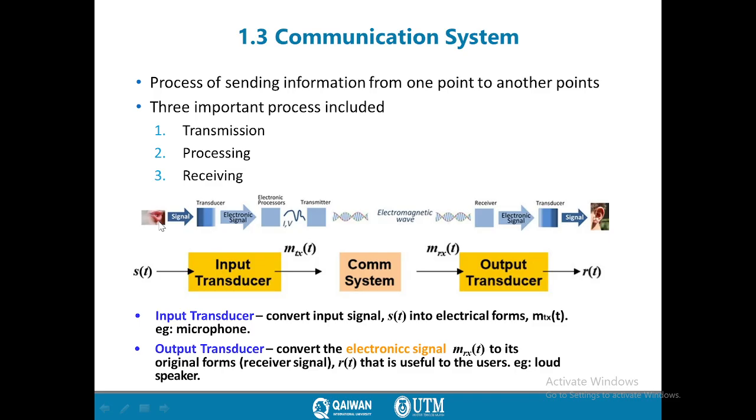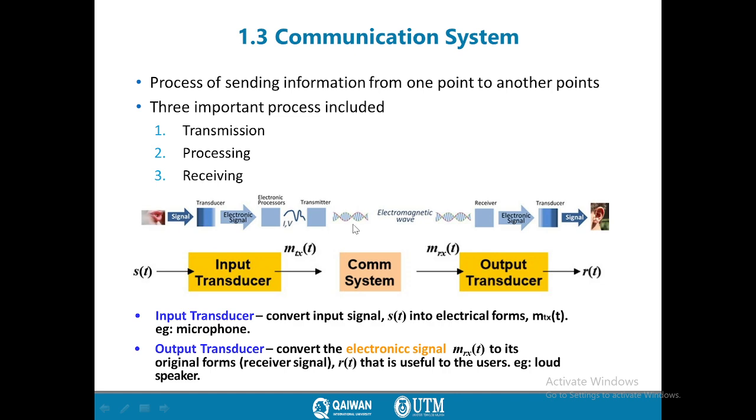We start with the basic signal. If we consider our sound, my sound for example, it is a basic signal, which is a sound signal, and this signal should be converted into an electronic signal by the source of a microphone. This microphone, which I speak to, converts it to an electrical signal. Later, some electronic processes like amplification and removing noise are applied to this signal, and later it will be transmitted to the air with the help of an antenna.